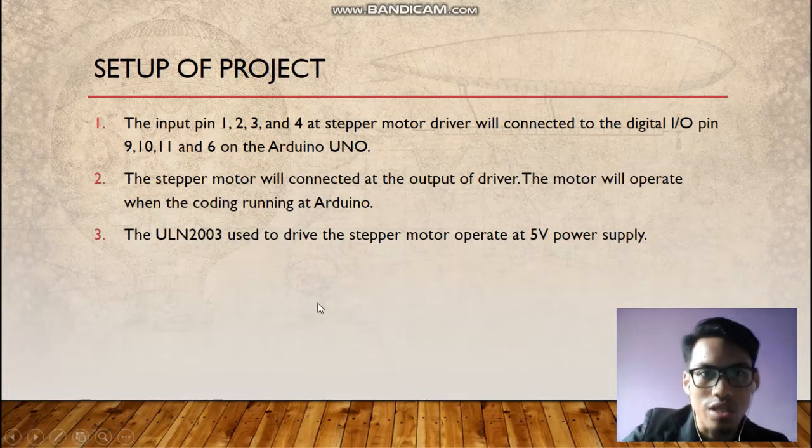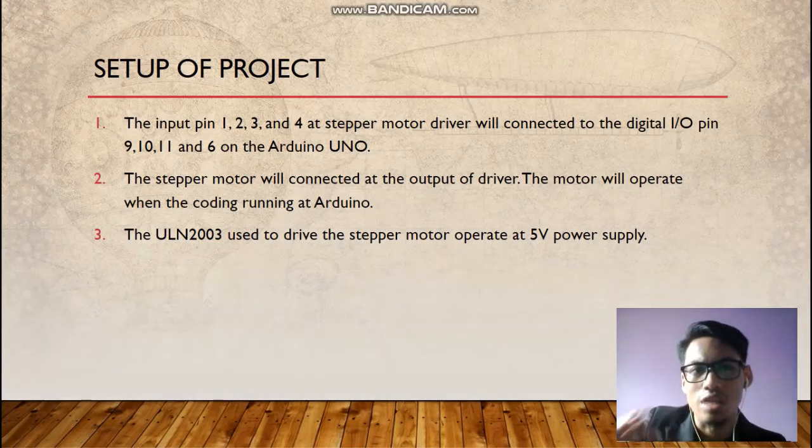Okay, so the setup of the project: input pins 1, 2, 3 and 4 of the stepper motor driver will be connected to digital input-output pins 9, 10, 11 and 6.